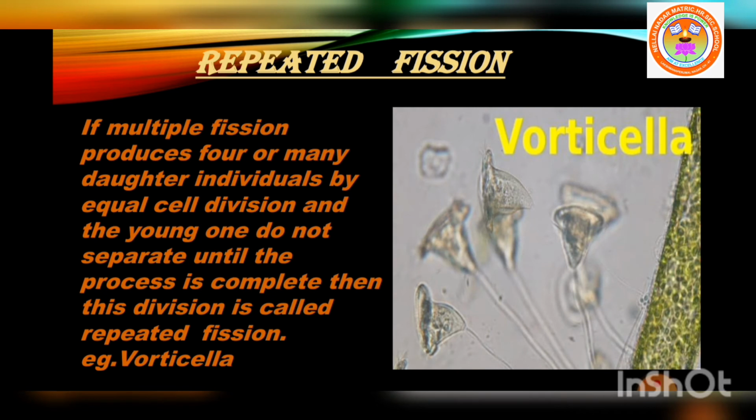So what is a repeated fission? If multiple fission produces 4 or many daughter individuals by equal cell division and the young ones do not separate until the process is complete, then this division is called repeated fission. An example for repeated fission is Vorticella.